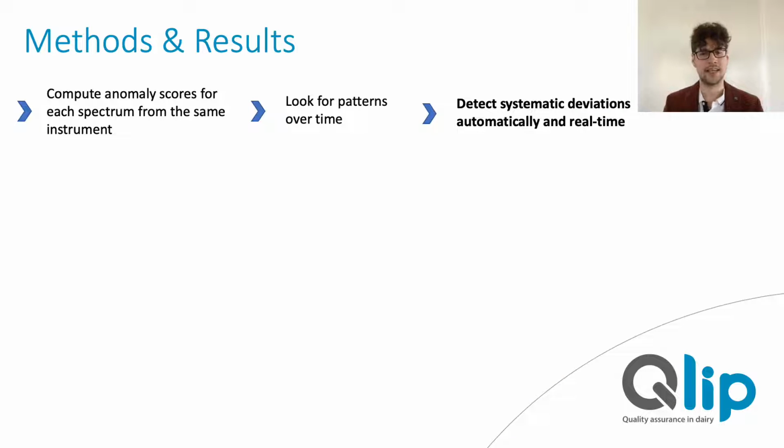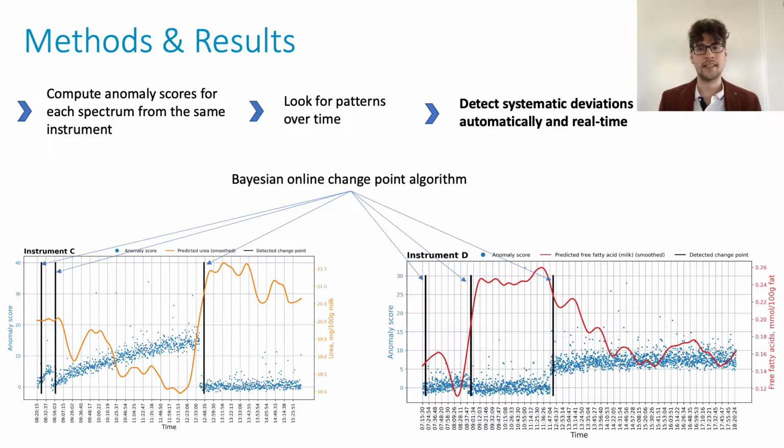With this knowledge in mind, can we find a way to automatically detect events like these and in real time? The short answer is yes, we can. We applied a Bayesian online change point algorithm, and we were able to accurately identify events like these in real time. The black vertical lines you can see here, there, and over there represent the moment in time that our change point algorithms were able to detect that something has changed in the anomaly scores. And if you look closely, you can see that it works with a very, very short delay.